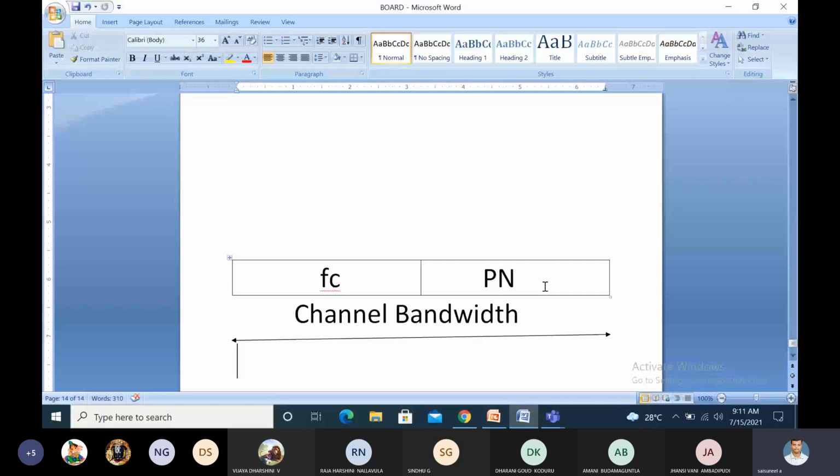It occupies the total channel, so there is no wasting of channel bandwidth. That is spreading: spread spectrum. That is, FC is spread across the channel bandwidth by adding the pseudo noise code. That's why we are going for the spread spectrum technique.